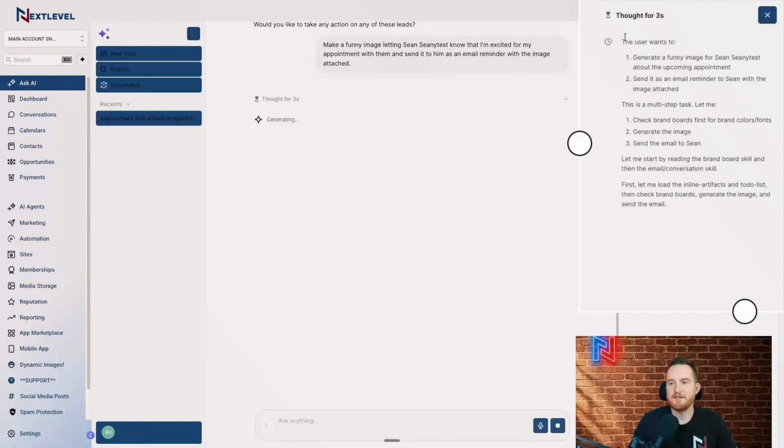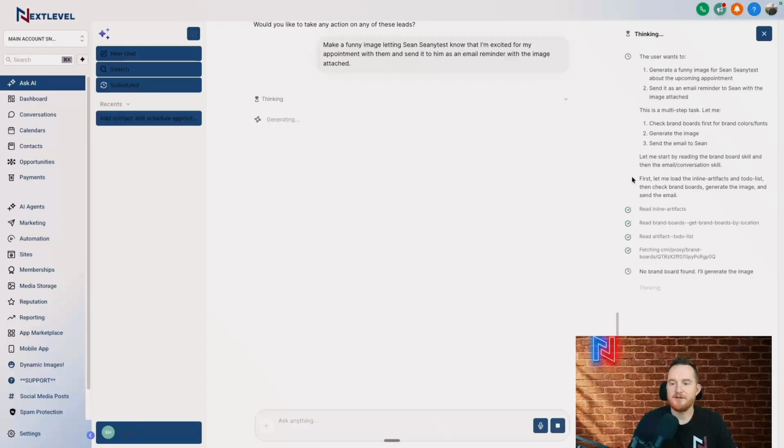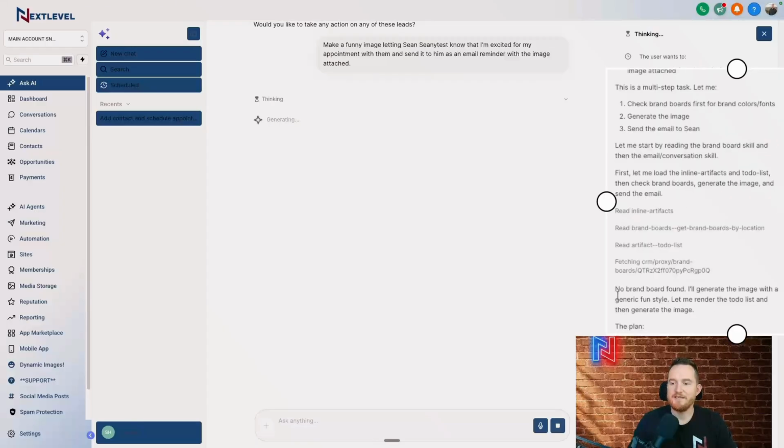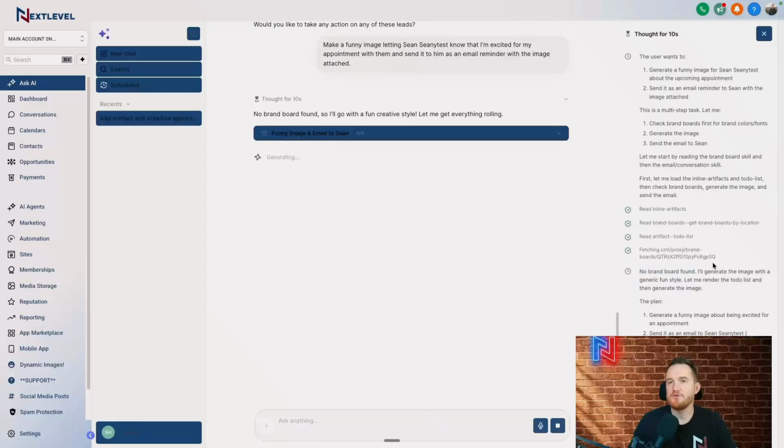So we can see here again, it's summarizing what the user wants to do, and it's starting to prep this out. Look at even, and this is something cool to note, see how it says no brand board found? It will generate emails based on your own personalized branding. So if you have colors, logos, things like that, certain text types, and you don't have a brand board, literally tell Ask AI, build me a brand board. It can build you a brand board so that all future emails, or if it builds you anything else, will be branded to you. So really nice feature there as well.